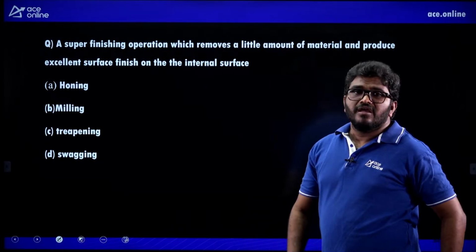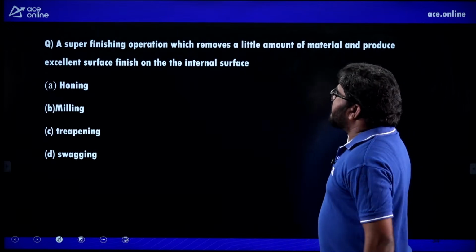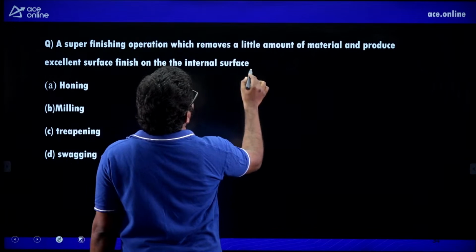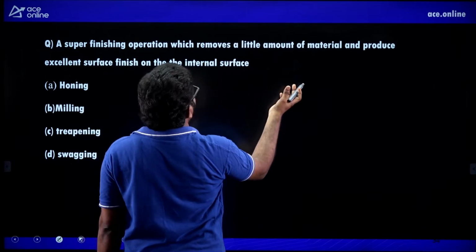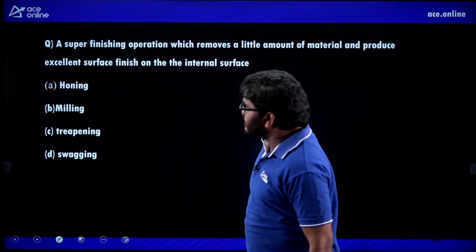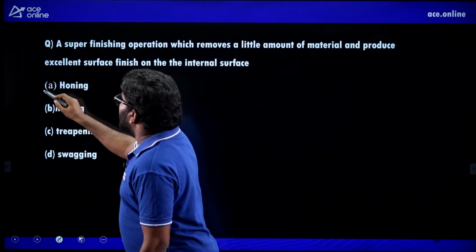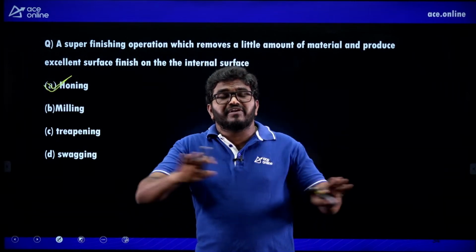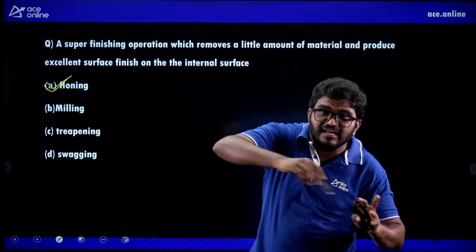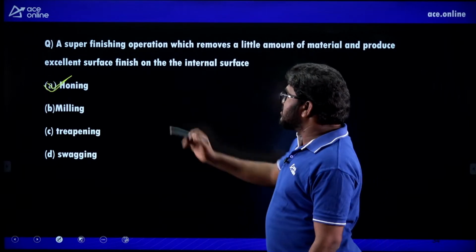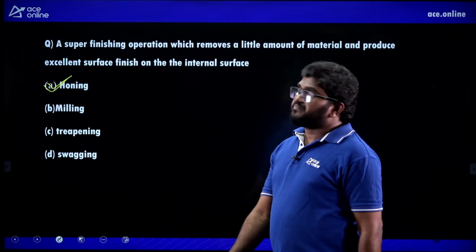Next, a super finishing operation which removes a little amount of material and produces excellent surface finish on the internal surface is known as honing. Honing is a final or super finishing operation, especially for internal holes. To create an exact hole, the super finishing operation is done by the honing operation.